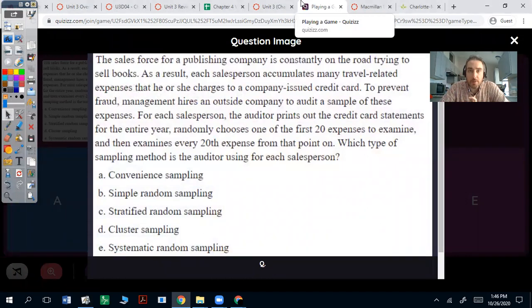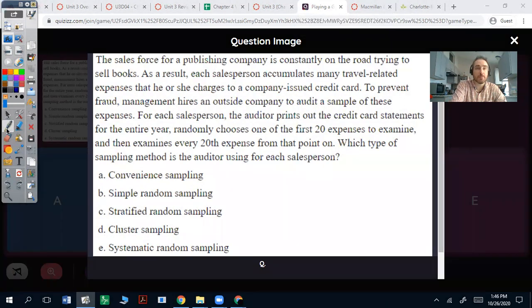The sales force for a publishing company is constantly on the road trying to sell books. As a result, each salesperson accumulates many travel-related expenses that he or she charges to a company-issued credit card. To prevent fraud, management hires an outside company to audit a sample of these expenses. For each salesperson, the auditor prints out the credit card statements for an entire year, randomly chooses one of the first 20 expenses to examine, and then examines every 20th expense from that point on. Which type of sampling method is the auditor using for each salesperson?